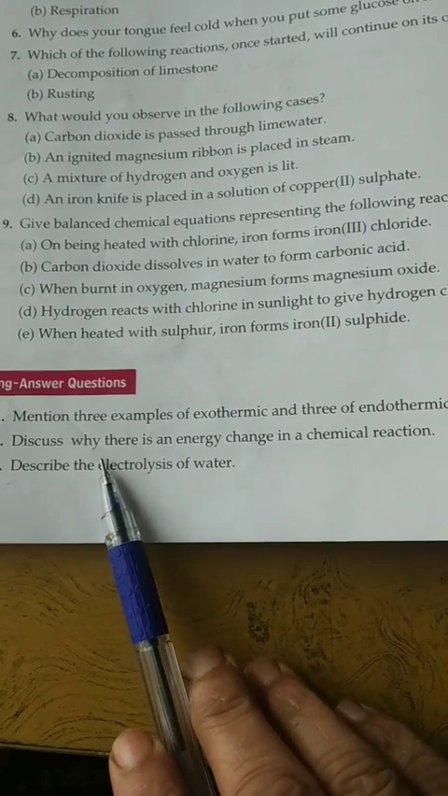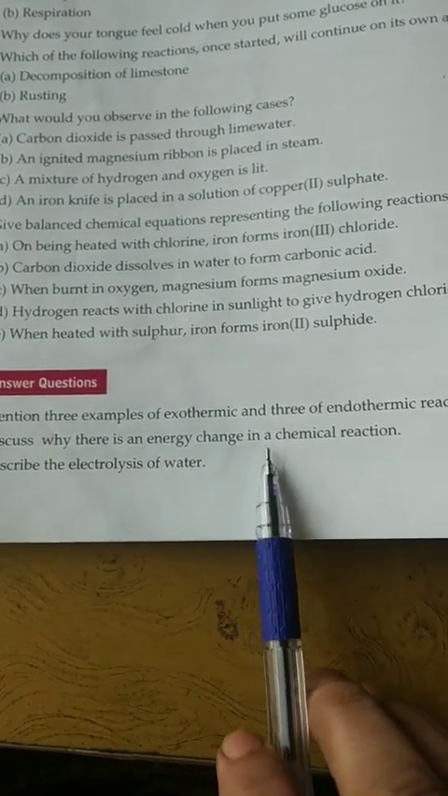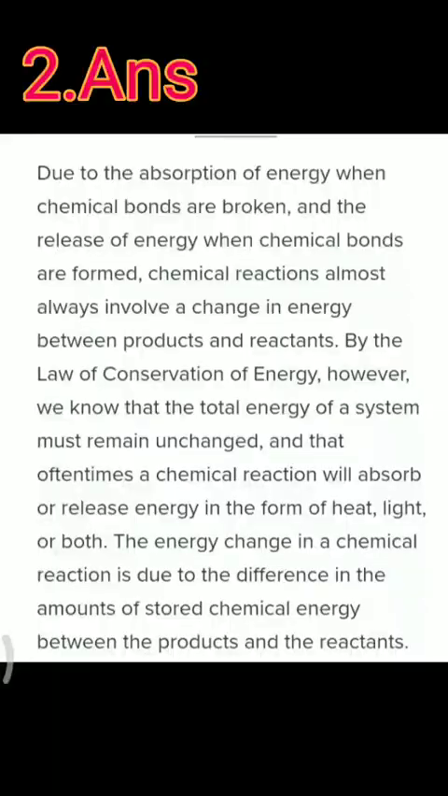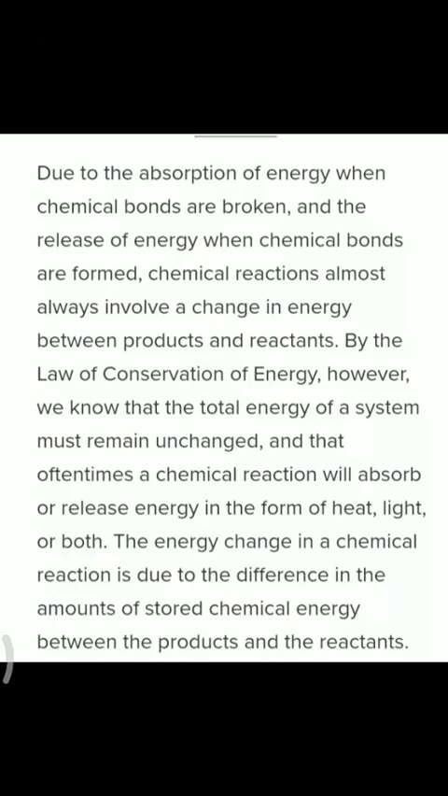Second question, discuss why there is an energy change in a chemical reaction. Second answer, due to absorption of energy when chemical bonds are broken and the release of energy when chemical bonds are formed. Chemical reactions almost always involve a change in energy between product and reactant. By the law of conservation of energy, however, we know that the total energy of a system must remain unchanged and that oftentimes a chemical reaction will absorb or release energy in the form of heat, light or both.